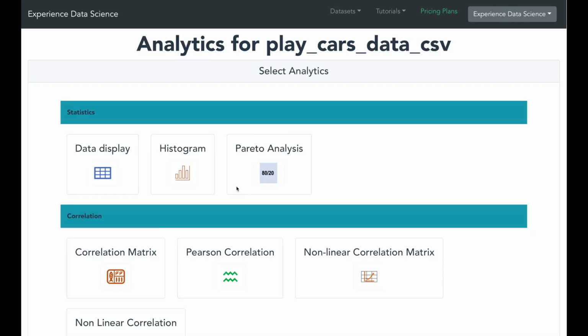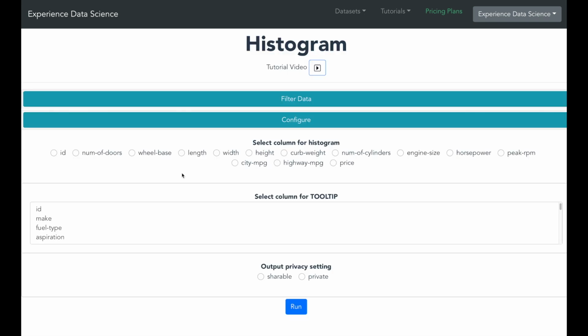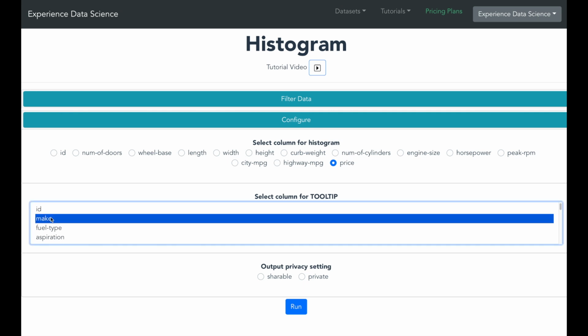Now go ahead and select histogram. You will see a list of numeric columns which are available in the data. So here we'll select price as we want a histogram for the price. You can also select make of the car as a tooltip, as this will allow us to know which cars fall into the common price range.